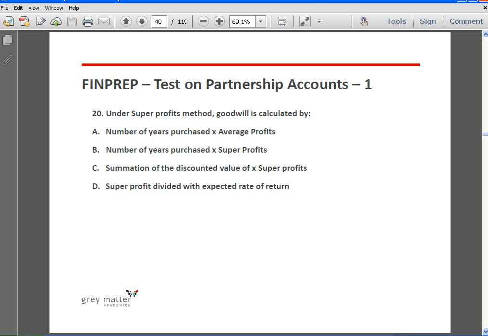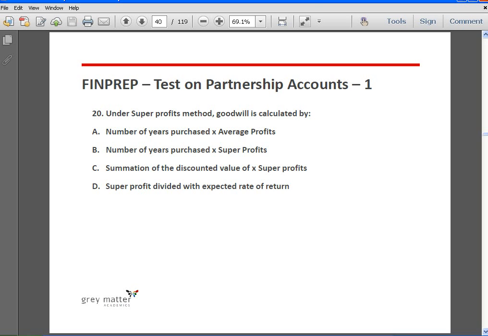Again, there is a small deviation to the simple average method, which is the weighted average method. We use the weighted average method where the profits of the past years are showing an increasing or a decreasing trend. Where no trend emerges, we use the simple average method. But where a trend emerges, we use the weighted average method by assigning the least weightage to the earliest year and the maximum weightage to the latest year. The next method is the super profit method.